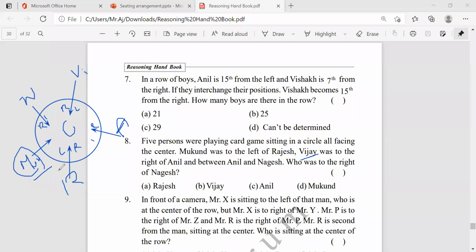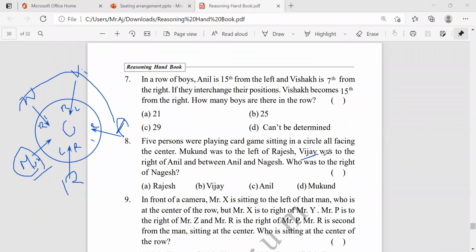See here. First, Mukund was left of Rajesh. I take the Rajesh here. Who's the left of Rajesh? Rajesh left will be Mukund. And next, Vijay was to the right of Anil and between Anil and Nagesh. So Vijay is between Anil and Nagesh. We have only 3 positions. So between Anil and Nagesh, Vijay will be here. Vijay's right is this and left is here, right?